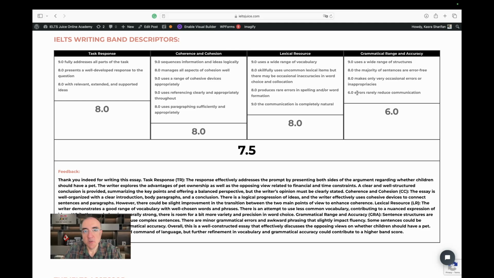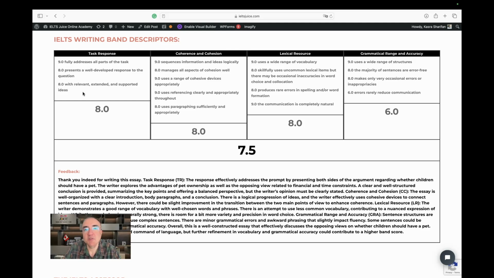So apart from that, the rest, the other numbers are just 8 and 9, 8 and 9, 8 and 9. I mean, what else do you want me to say? For task response, I needed maybe one more sentence to explain in full for the first body paragraph. For coherence and cohesion, again, the first body paragraph needed a little bit more work in paragraphing, just to make sure that the cohesion or the transition between sentences is more fluent and more natural and correct.